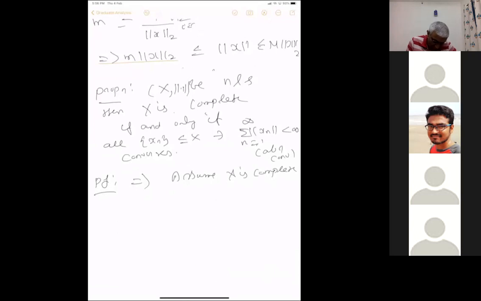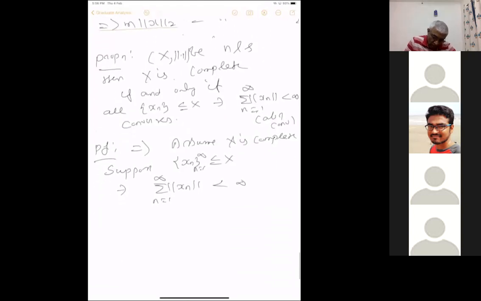Suppose x n is a sequence in X such that the summation of the norms of x n is smaller than infinity, so it converges absolutely. Then we want to say that this series actually converges. So we want to show the following.